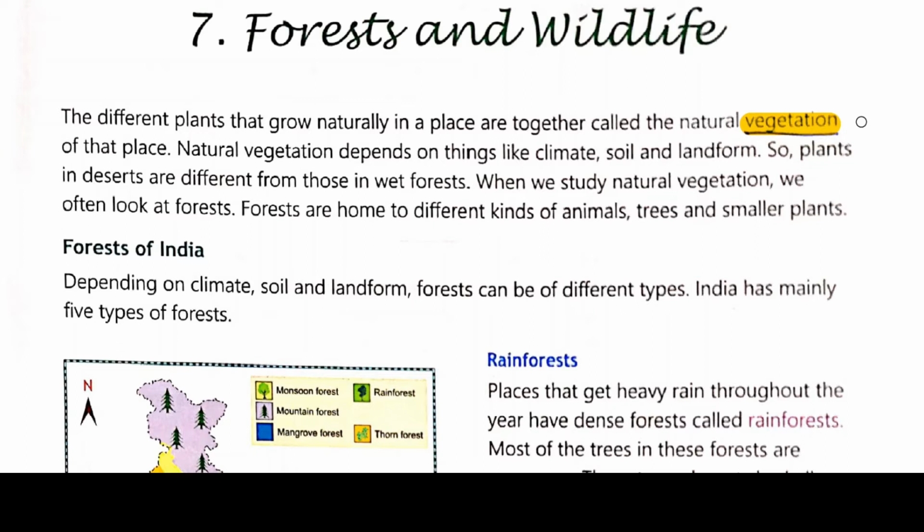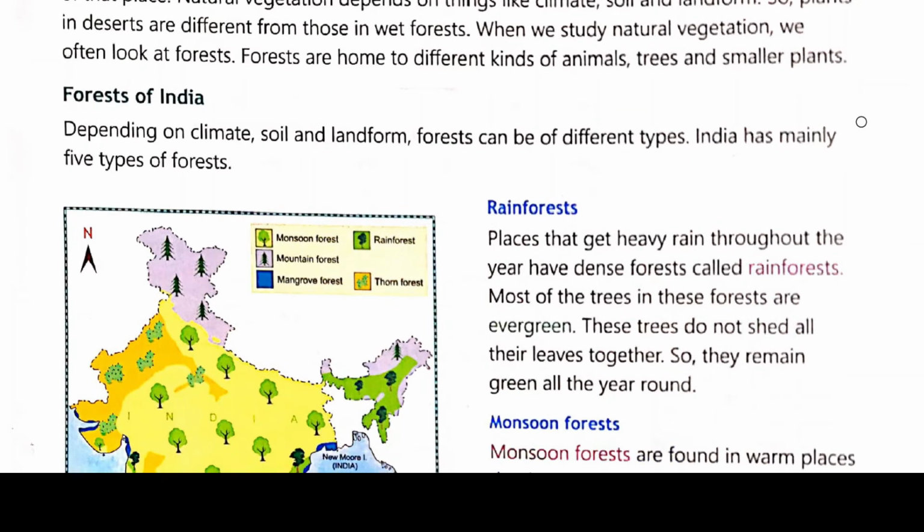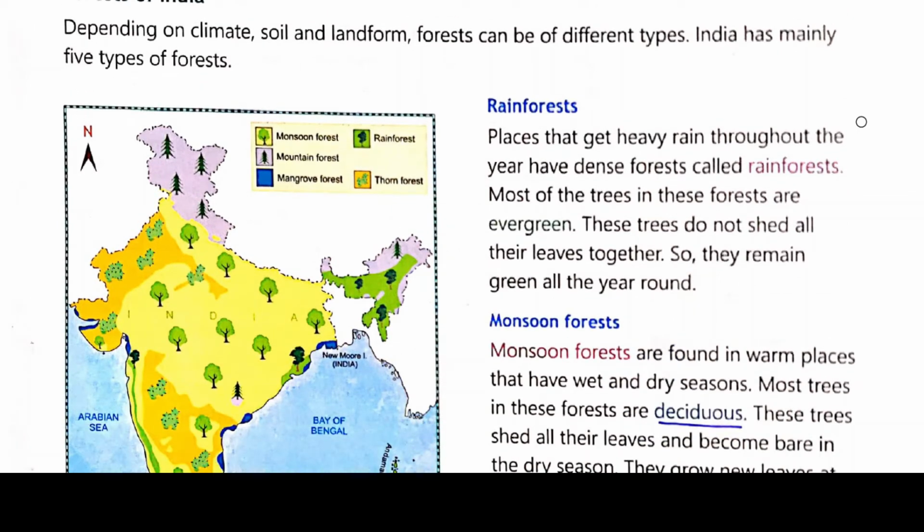So, first we will study about the forest of India. Depending on climate, soil and landform, forest can be of different types. India has mainly 5 types of forest. What are they? First is rainforest, second is monsoon forest, third thorny forest, then mountain forest, and the last one is mangrove forest.